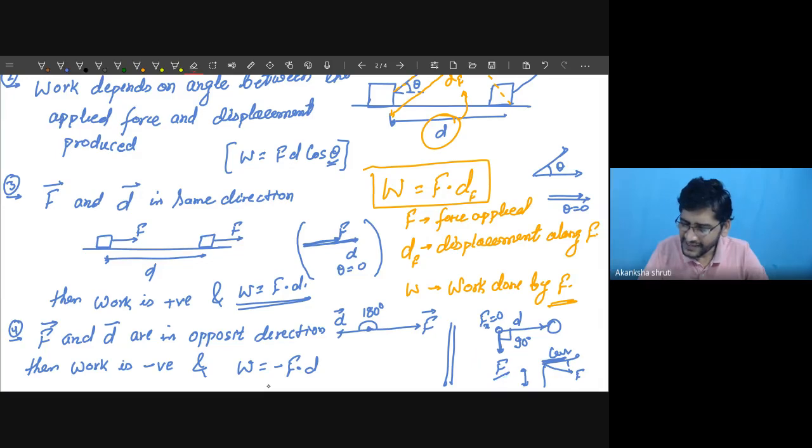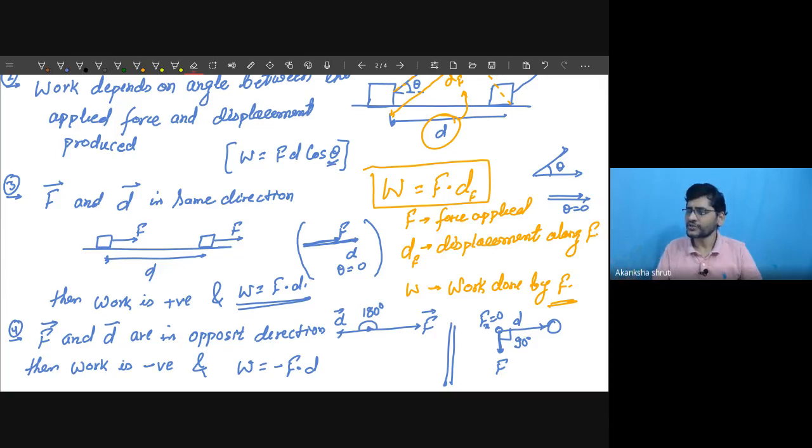So this is another interesting thing that we have to understand. And this is the situation which occurs while you are carrying your bag to your school. You are moving along the road, meaning the displacement is always horizontal. But what is the force exerted on the bag?